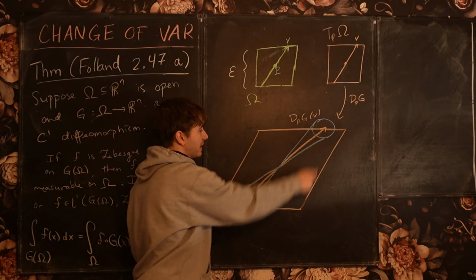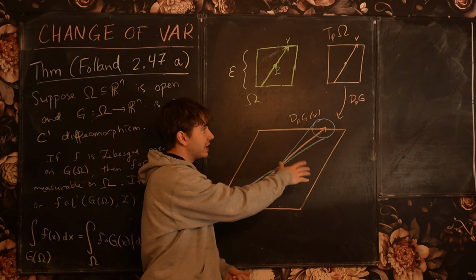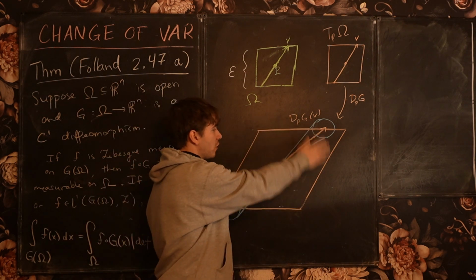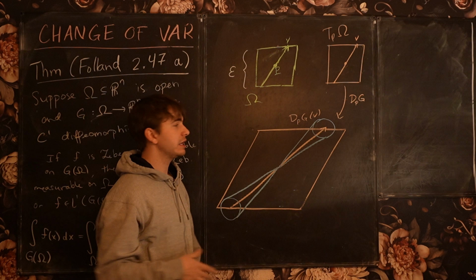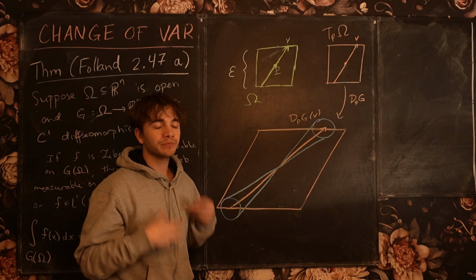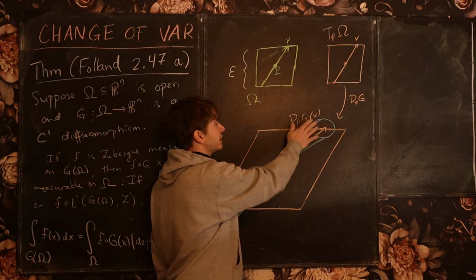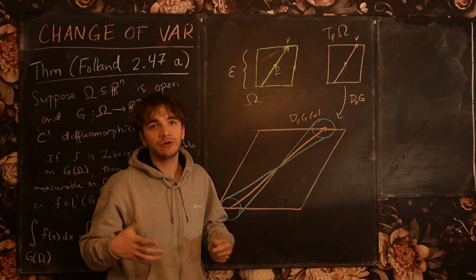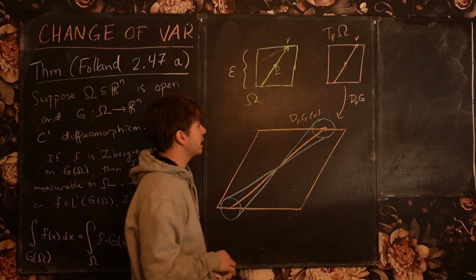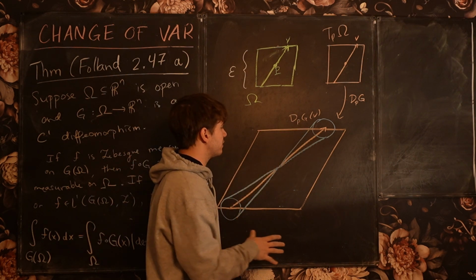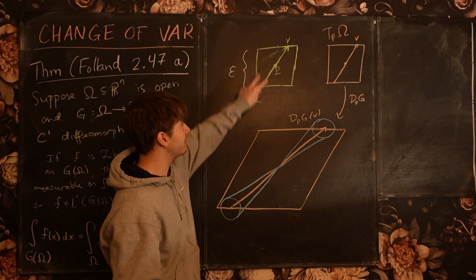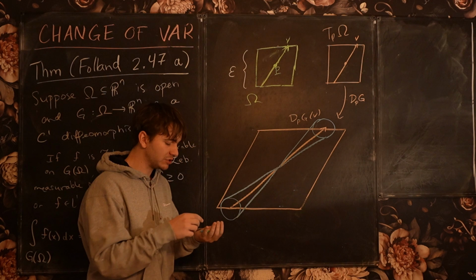Now, the parallelepiped itself is framed by the column vectors of the Jacobian, and the volume of this parallelepiped is essentially the volume of the cube scaled by the determinant of this linear transformation, up to a plus or minus sign, so the magnitude of the determinant. And so now I want to view this parallelepiped as an approximation for the true image of this cube under the map G, okay?